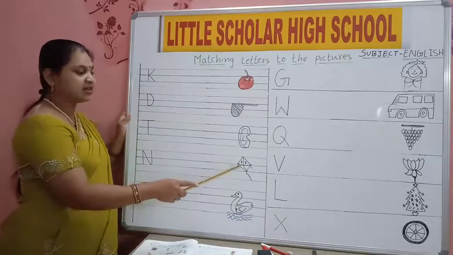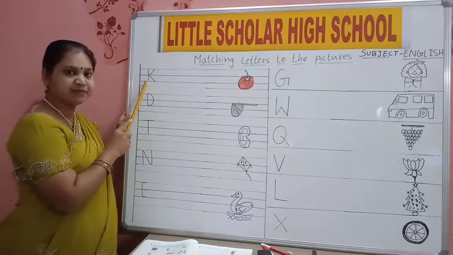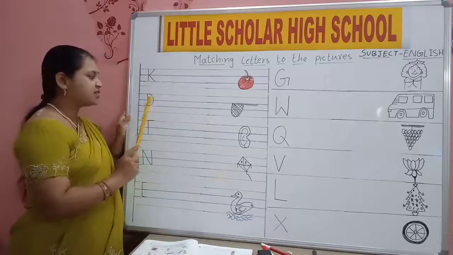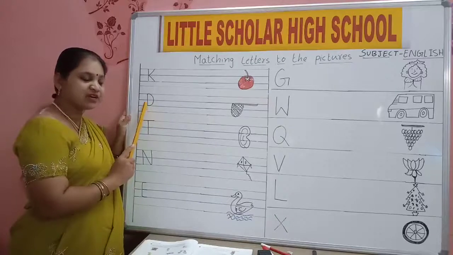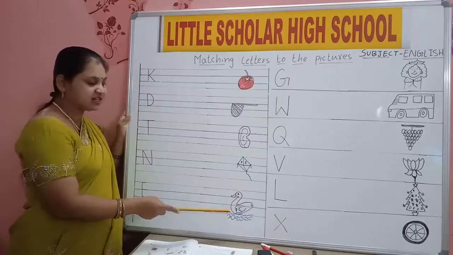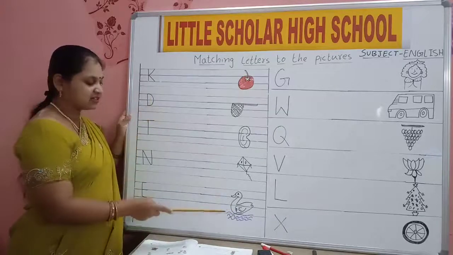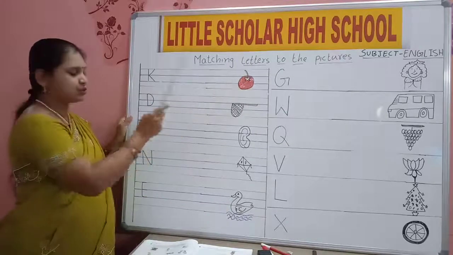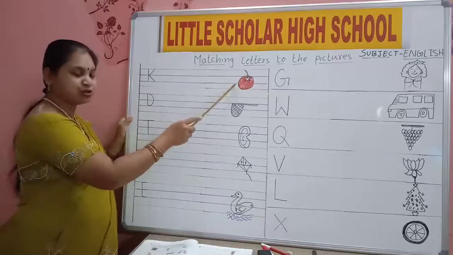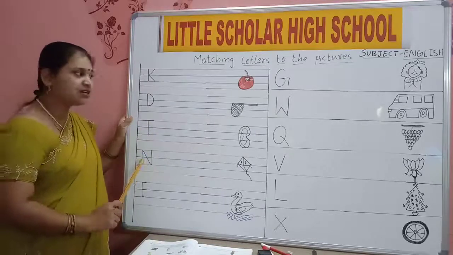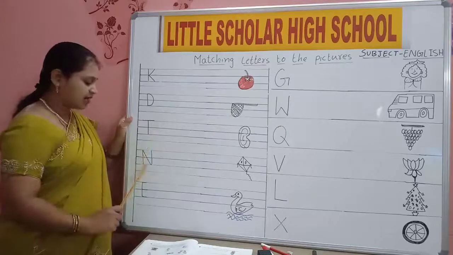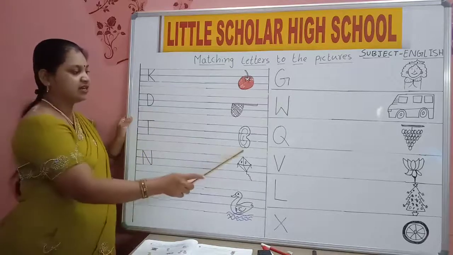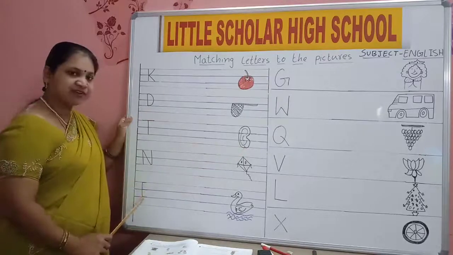Now you say to me, K for kite. Very good. D for duck. Where is duck? It's here. T for tomato. N for net. E for ear.